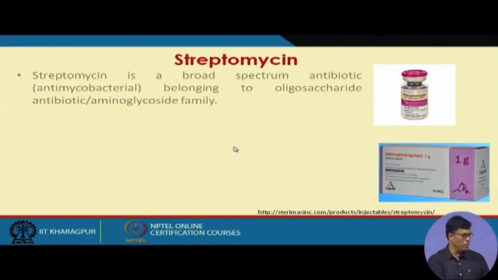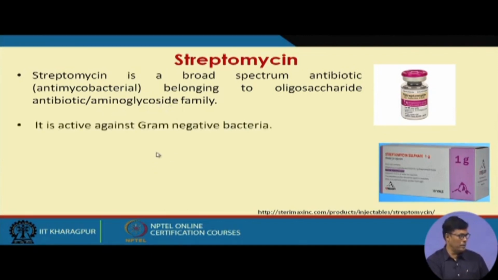Welcome back to my course, Industrial Biotechnology. This antibiotic, Streptomycin, is produced through the bacterial fermentation process. So let us give the introduction to Streptomycin. It is a broad spectrum antibiotic belonging to the aminoglycoside family. This is very important. We know that kanamycin and gentamicin also belong to this particular category.